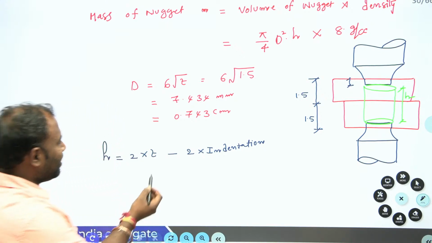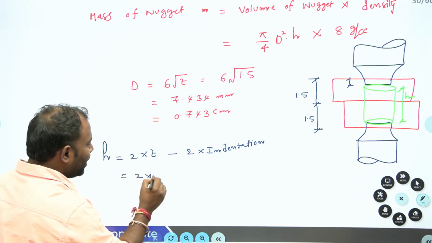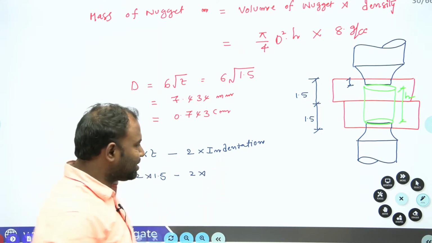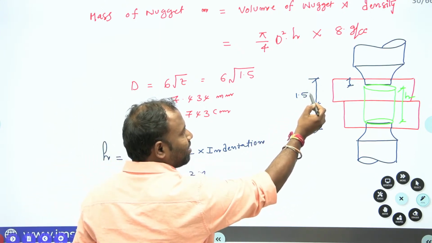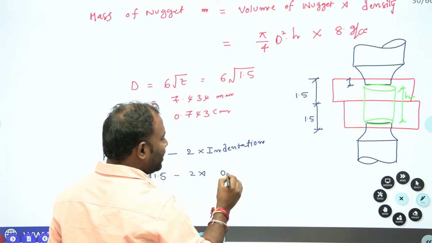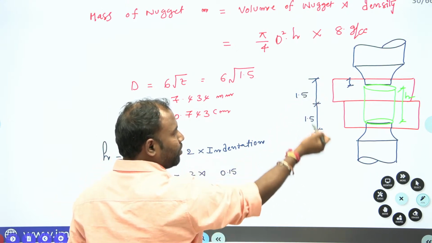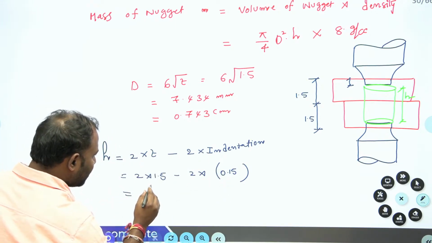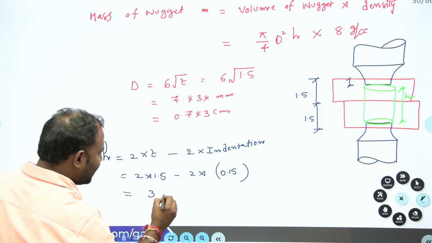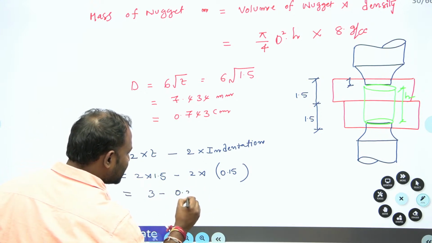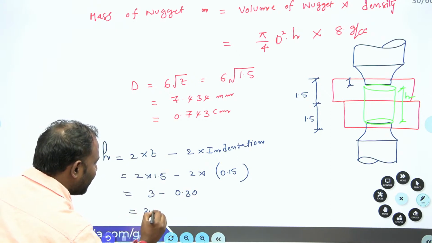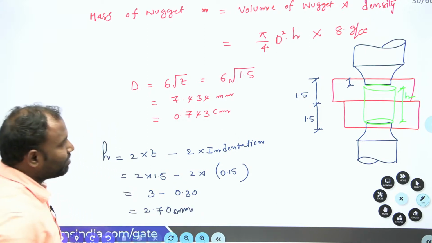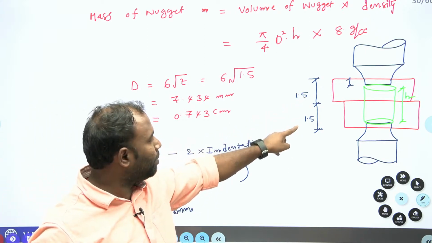Now let me decide: 2t, 2 into 1.5, minus 2 into indentation. Now what is the indentation here, guys? Here 10% of 1.5 is 0.15. So top 0.15, bottom 0.15, isn't it guys? So 3 minus 0.30, so that you are going to get the height of the nugget as 2.70 mm, because we have taken it in mm. 1.5 is in mm.